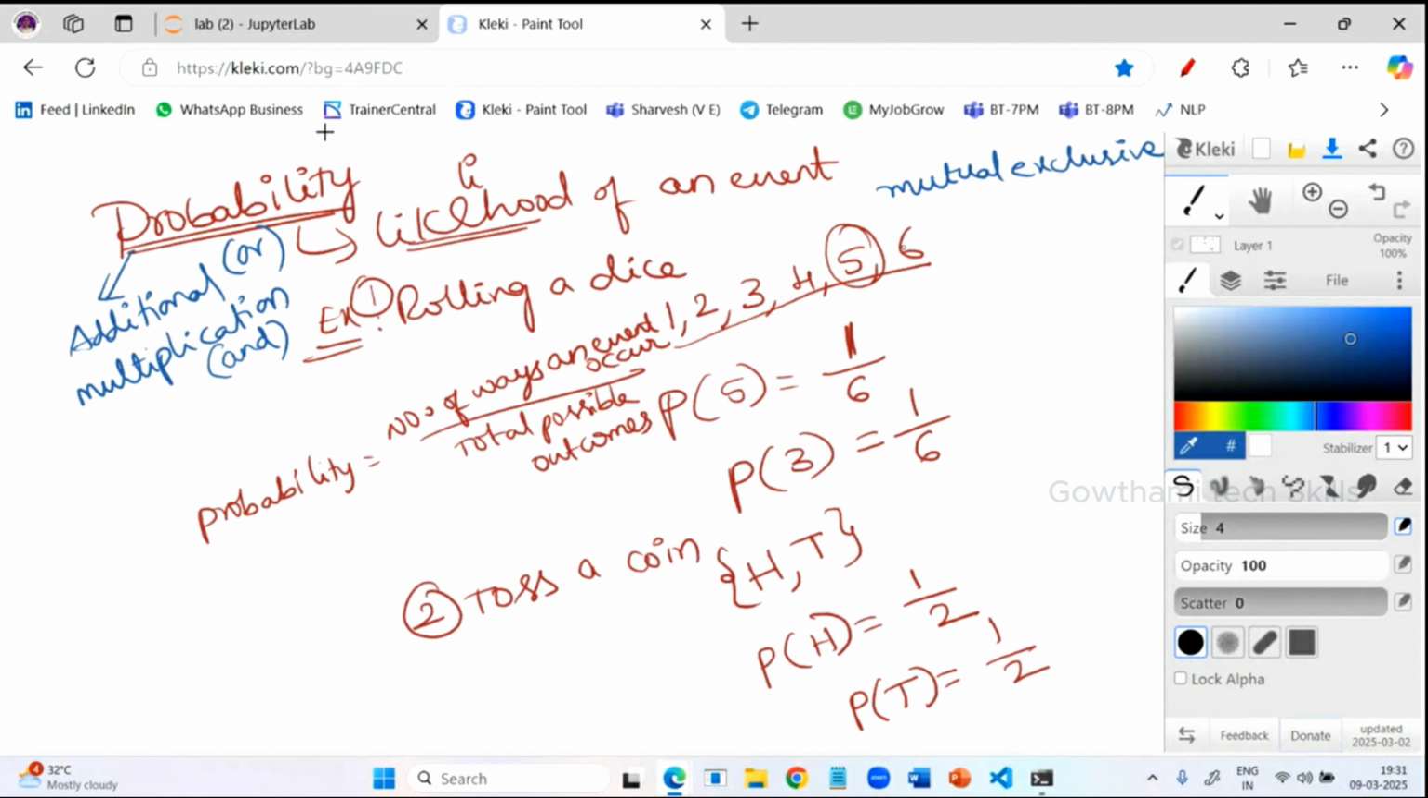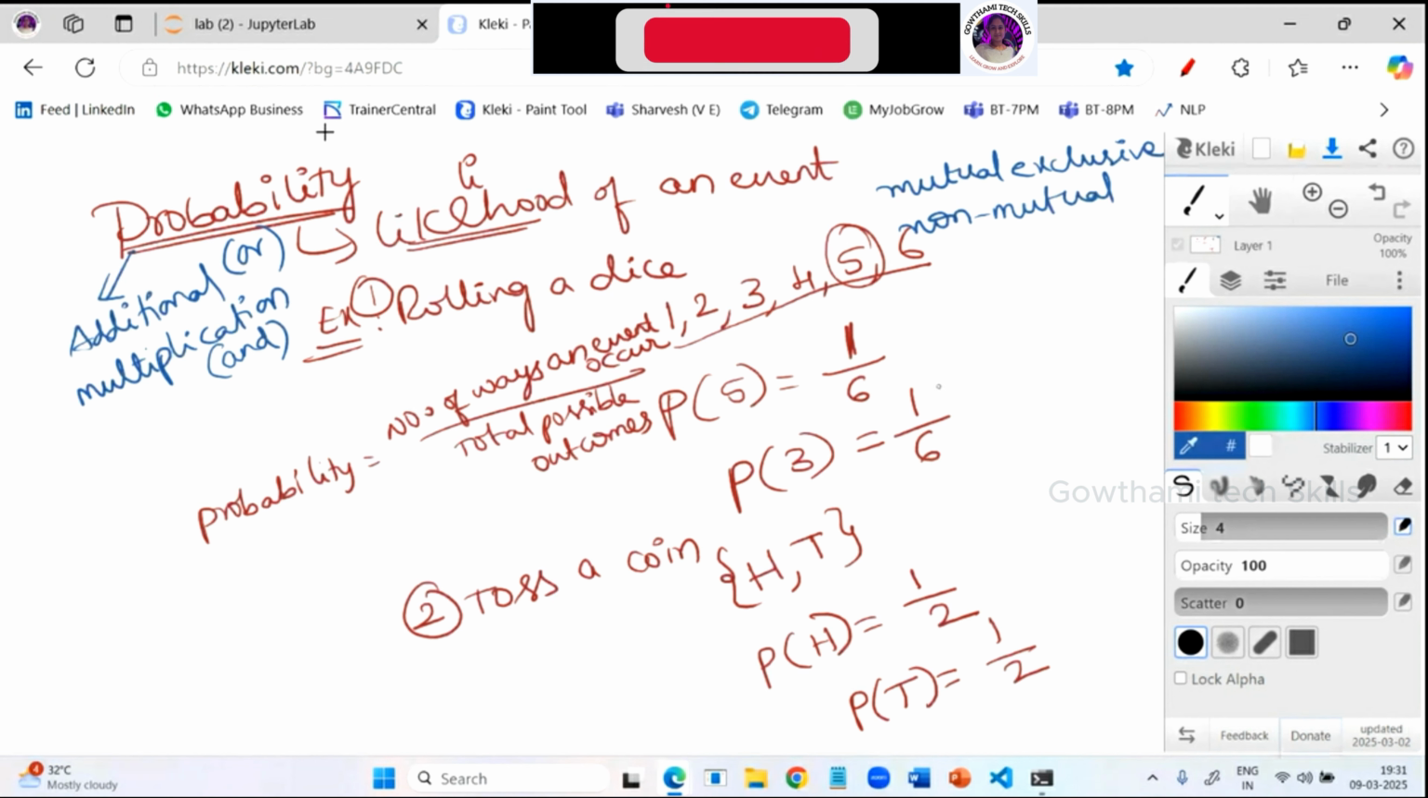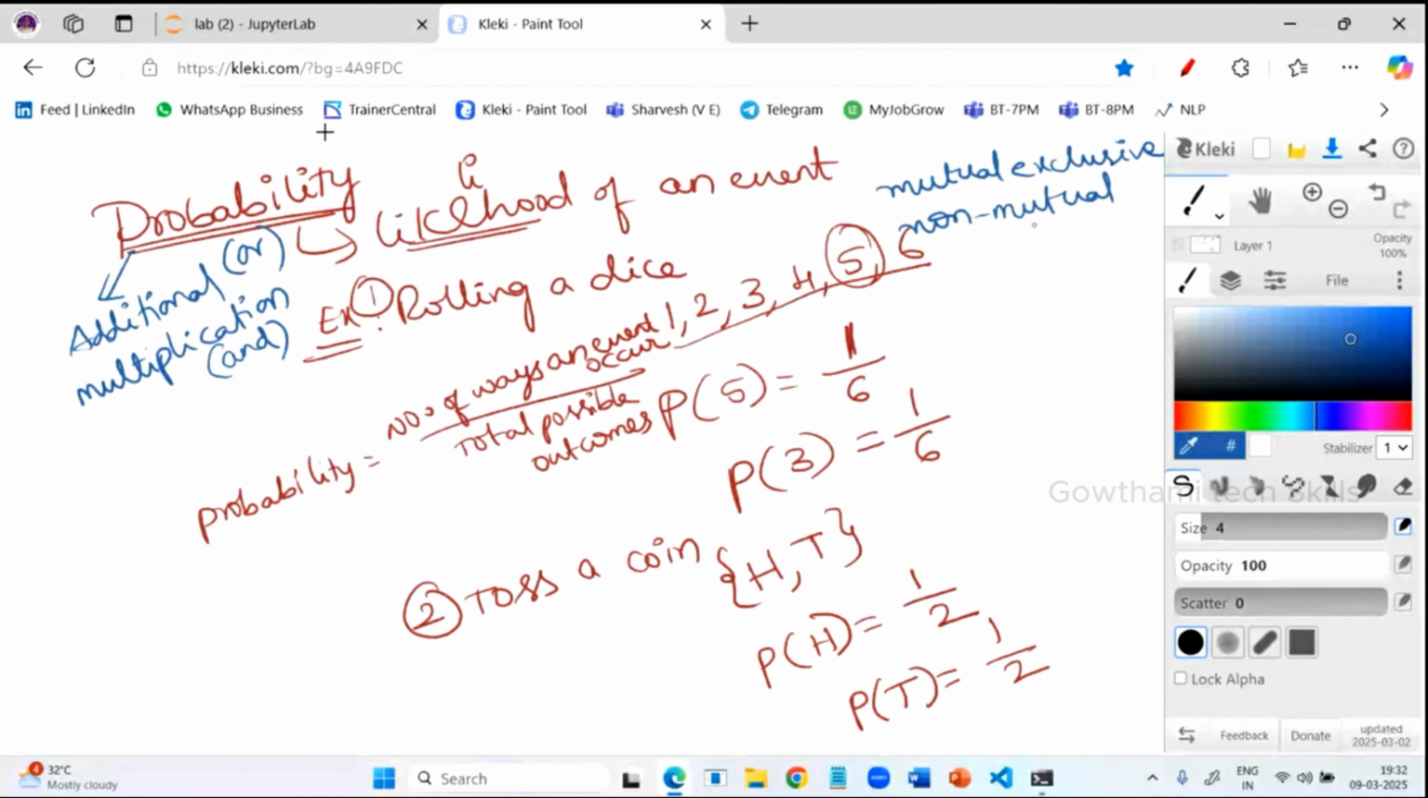Mutually exclusive is nothing but whenever you're performing one task, the events should not collide. It should not get together. For suppose நான் வந்துட்டு ஒரு dice roll பண்றேன், is there any chance of getting two values at a time? Now I am rolling a die. Is it possible to get 2 and 3 at a time? No. Is it possible to get 1 and 2 at a time? No. Means rolling a dice is an example of mutually exclusive.